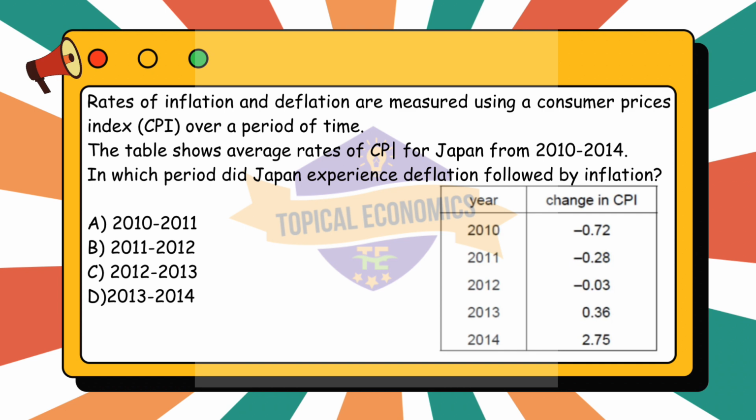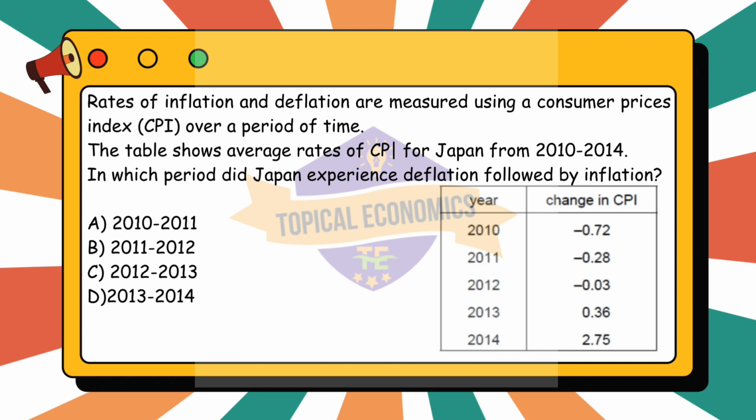Option A, 2010 to 2011. In 2010, CPI change equals minus 0.72, deflation, and in 2011, CPI change equals minus 0.28, deflation. Both years show deflation, so this period is not deflation followed by inflation. For option B, 2011 to 2012, in 2011, CPI change equals minus 0.28, deflation, in 2012, CPI change equals minus 0.03, deflation. Both years show deflation, so this period is also not deflation followed by inflation.